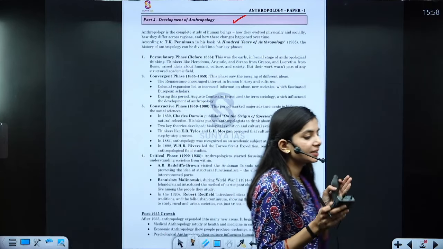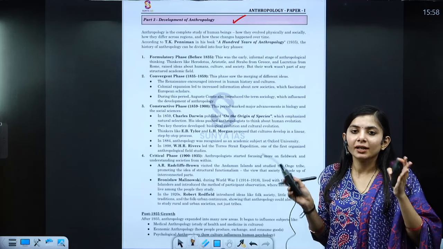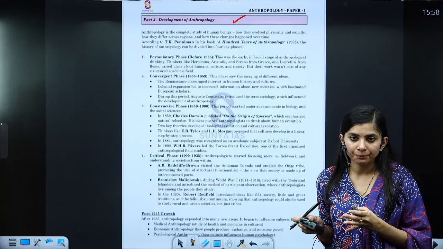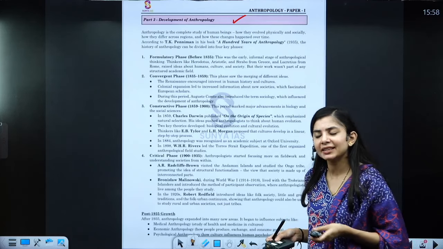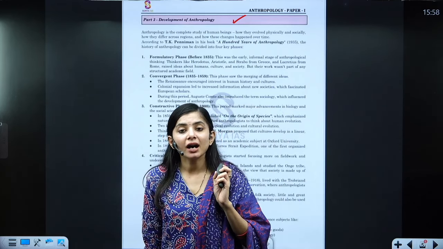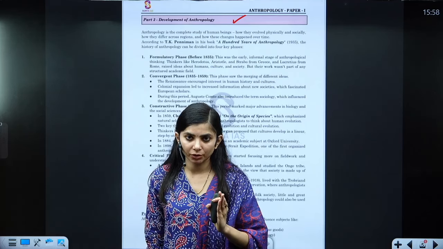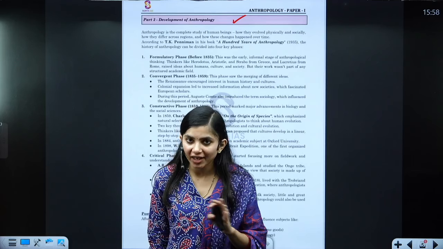However many parts there are in any unit, you need to try to write them on one page only. Leave some space in between. As I told you, short notes are living notes. Then how could they be living notes? See, you need to update your short notes. Your short notes are not final.